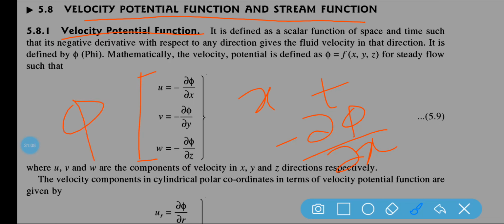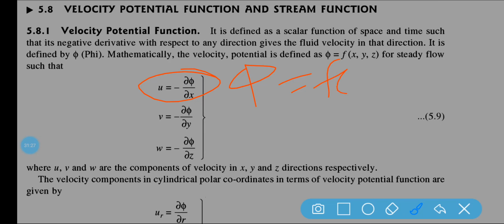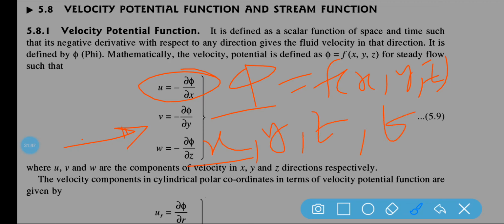For a steady flow, phi is a function of x, y, z. So again, velocity potential function is defined by phi, and it is a function of x, y, z. It is basically defined as a scalar function. Scalar means only the value is there but not any kind of direction. Scalar function with respect to space, that is x, y, z, and time.